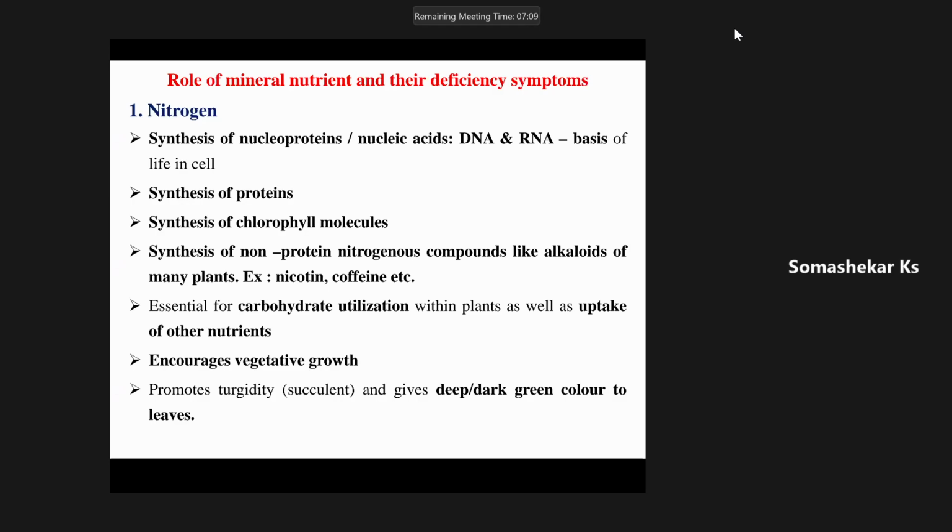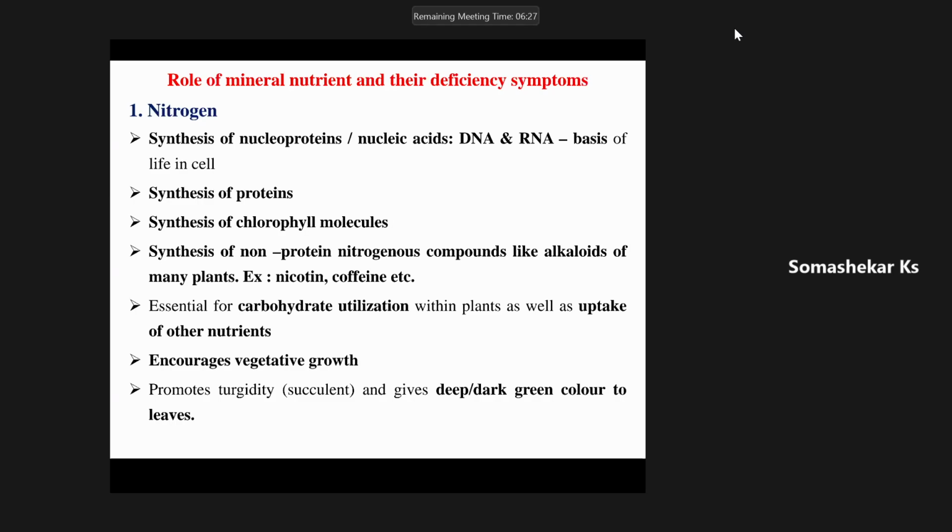Then another important thing is essential for carbohydrate utilization within the plants. See, the final product of photosynthesis is carbohydrate synthesis. Once that carbohydrate is utilized for the development of dry matter content in the plant system, that dry matter content is going to decide the yield of the crop. If you want a crop to be a high yielding crop, that crop should have higher dry matter content. That higher dry matter content is due to more carbohydrate synthesis and utilization.